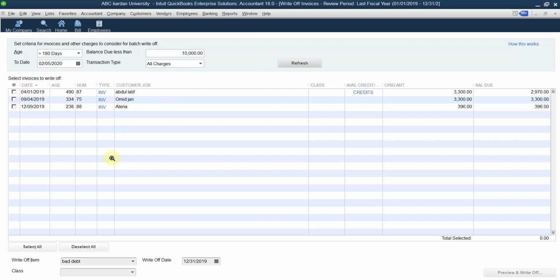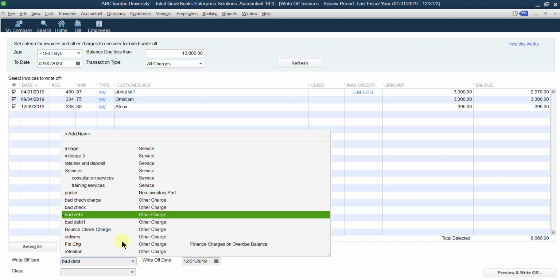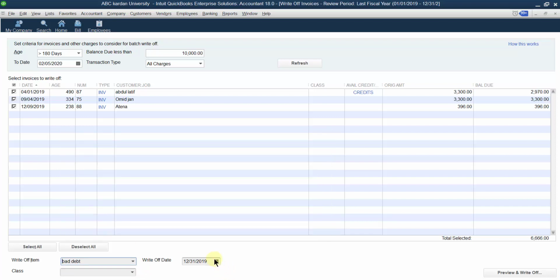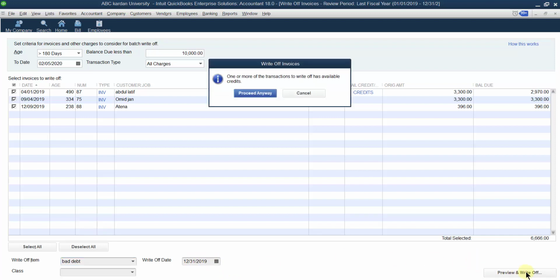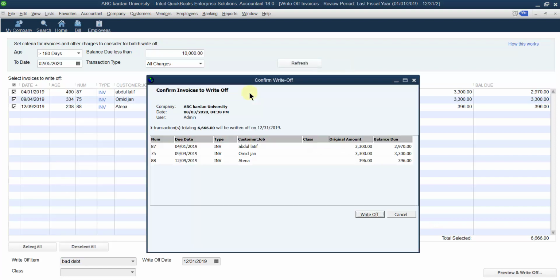Right now, how many invoices are to be considered as a bad debt? Of course, 3 invoices. Below, of course, we have to select all of them. Write-off items: select the write-off item. You should create an item by the name of bad debt. So select that one. Write-off date: please select the write-off date as well. Then preview and write off. Okay, click on this one. Proceed anyway, it is fine.